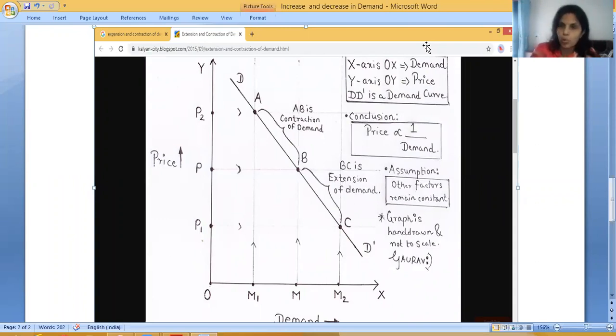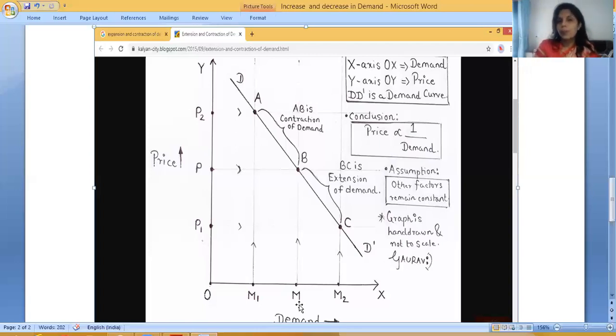Only you add 0, like 10, 20, 30, 40, 50, like that. But you have to write from the textbook only. I'm just explaining for your clear theory. You can easily get it by this example. In this example, we have this initial point, the initial price is P, the initial point is B, and the demand is M.